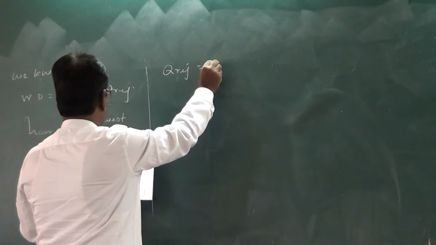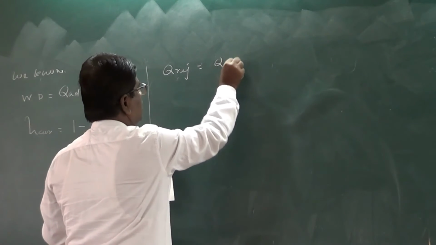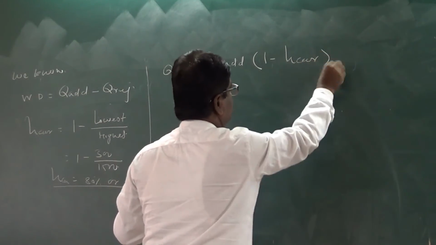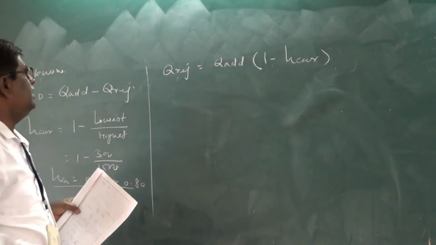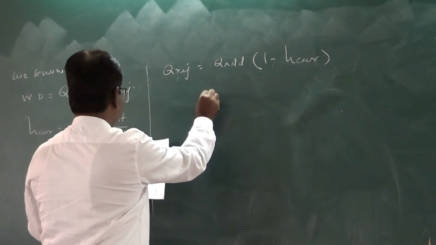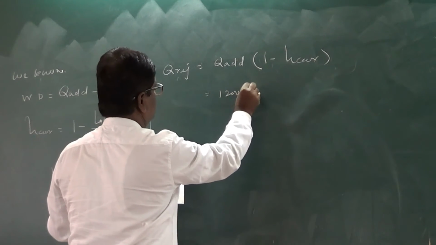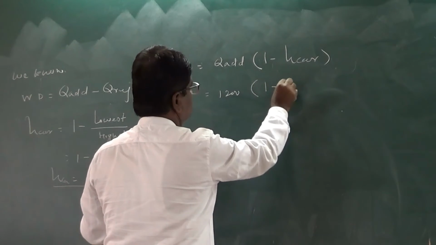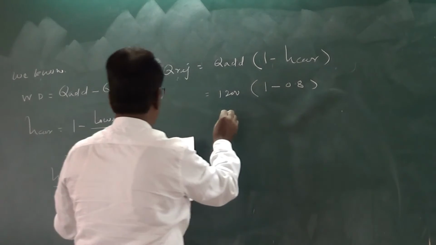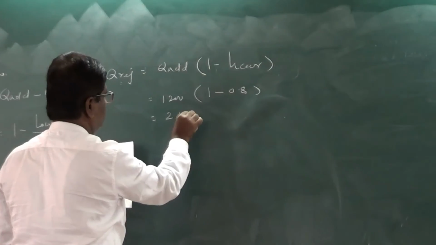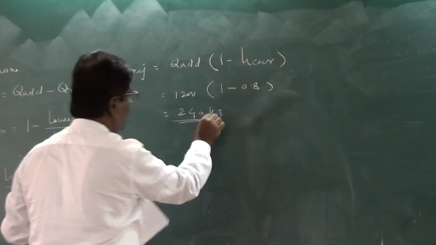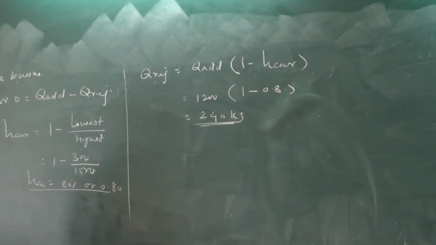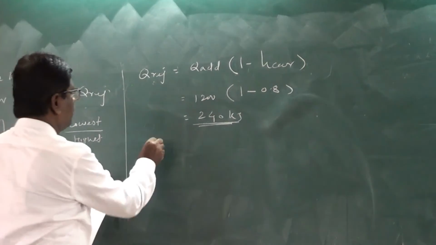Q rejected is equal to Q added into 1 minus Carnot efficiency, the last expression we have seen. Q added is 1200 into 1 minus 0.8. After calculation, Q rejected is equal to 240 kilojoules.